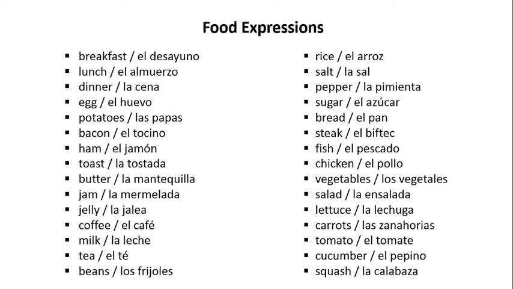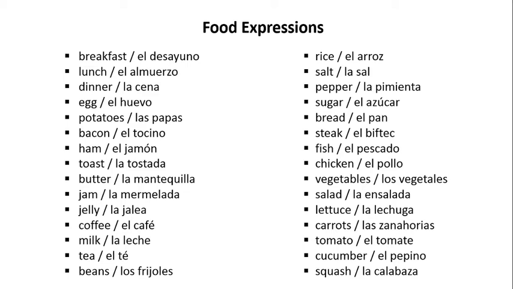Salt is la sal. Pepper is la pimienta. Sugar is el azúcar. Bread is el pan. Steak is el beefsteak. Fish is el pescado. Chicken is el pollo. Vegetables is los vegetales.